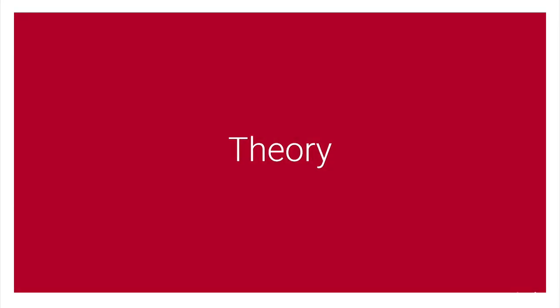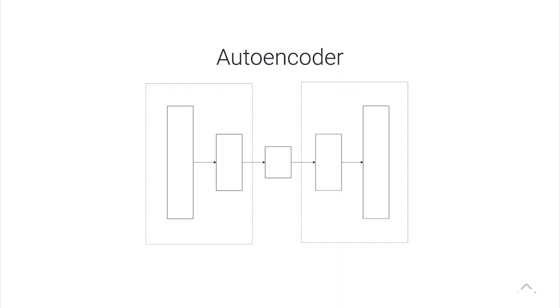So first, let's address the theory here. How are we going to think about this problem, and how can we potentially use machine learning to solve it? First, we need to talk about the concept of the autoencoder. An autoencoder is comprised of 2 main functions. The first function is the encoder function. In our case, the input is the 13 parameters of our parametric EQ. This function maps this input to a lower dimensional space in the middle, which we call the latent space. Then the second function is the decoder.